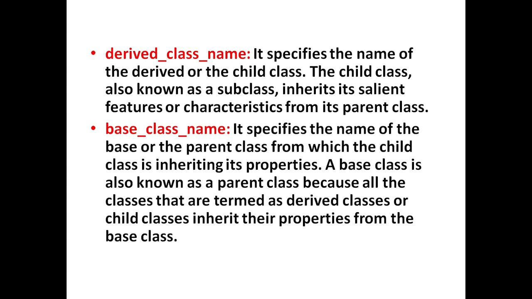And base class name specifies the name of the base or the parent class from which the child class is inheriting its properties. A base class is also known as parent class because all the classes that are termed as derived class or child class inherit their properties from the base class. There can be one or more base classes, depending on the type of inheritance.